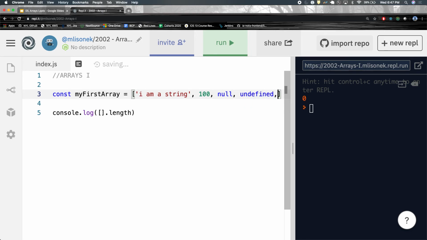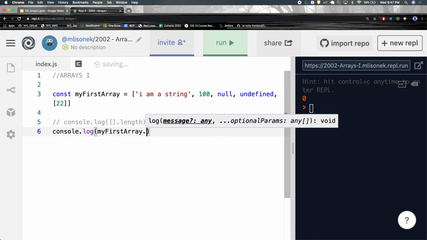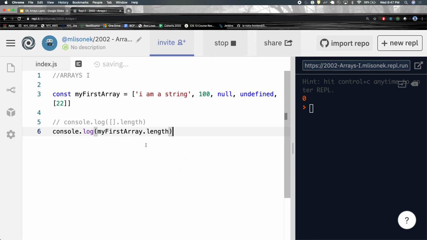It can even hold another array with a number inside of it. So instead of this empty array, what if I did console.log my first array dot length? We get 5. 1, 2, 3, 4, 5.